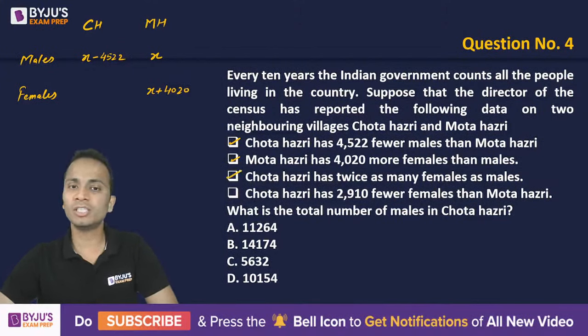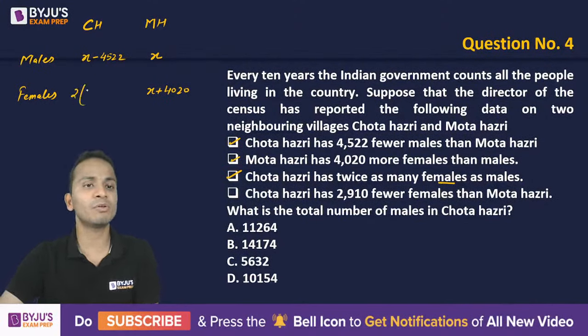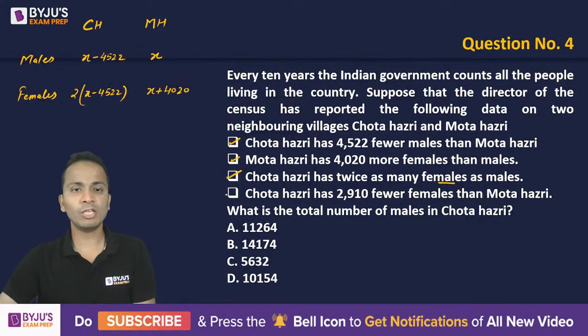Moving on to the third statement. Chota Hazri has twice as many females as males. So they are now talking about only Chota Hazri, so the number of females will be twice the number of males, so twice of x minus 4522. Okay, right. Now the last statement will help us in finding the value of x.